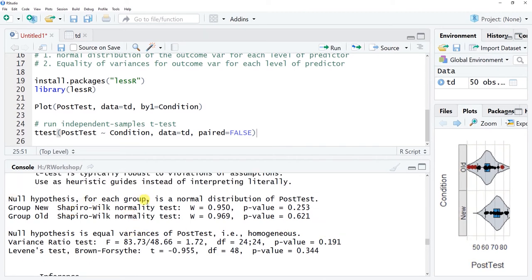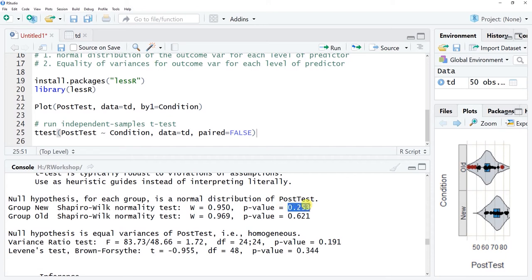So here we have the statistical test for the assumption of normal distribution for each level, and that is the Shapiro-Wilk normality test. You get the test statistic here, but what we're really interested in is the p-value. Now, the null hypothesis here is that each distribution, the outcome variable for each level of that predictor variable, is normal. So this is an interesting case where, if we want to run an independent samples t-test, we don't really want these p-values to be statistically significant.